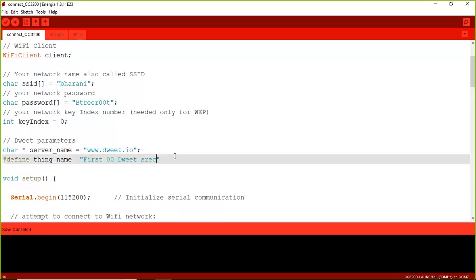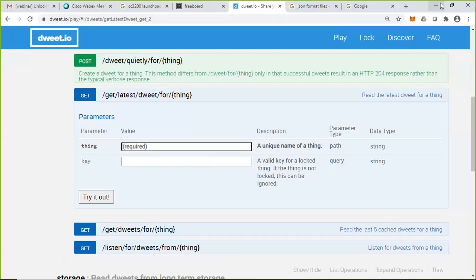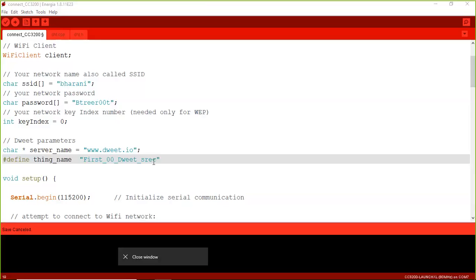Either you can create a new one by adding a character 1 or character 2 and so on like that. Make the thing name unique, because most real-world Internet of Things applications use dweet.io and Freeboard.io for testing purposes. Whether the sensor data is received properly or not is tested with a different thing name. That is why the major criterion for using dweet.io is that you need to create a unique thing name like this.